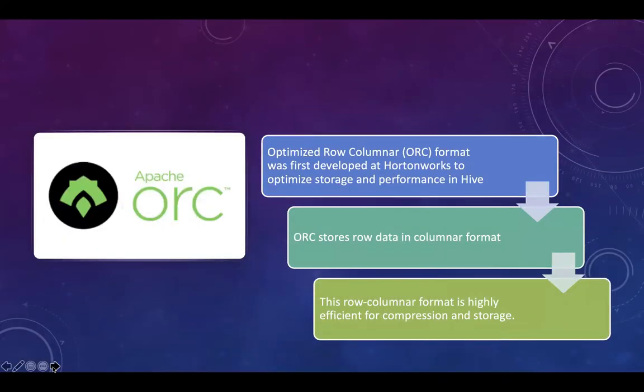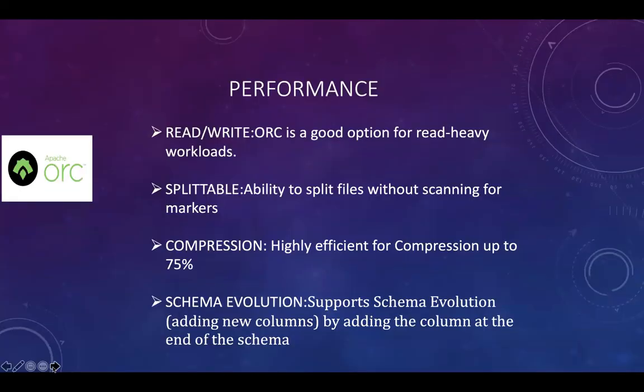Talking about our last file format, which is Apache ORC. Apache ORC was first developed at Hortonworks to optimize storage and performance in Hive, which is a data warehouse tool. ORC stores raw data in columnar format. This raw columnar format is highly efficient for compression and storage. Let us talk about the performance of Apache ORC. ORC is a good option for read-heavy workloads.